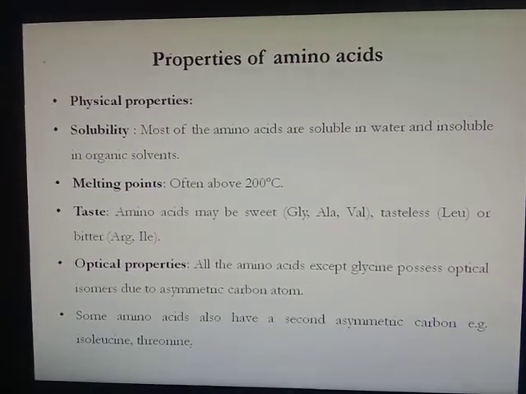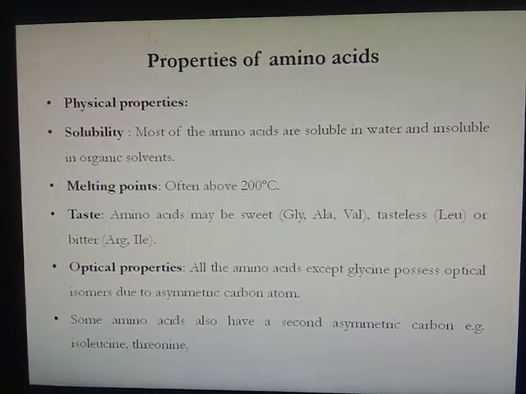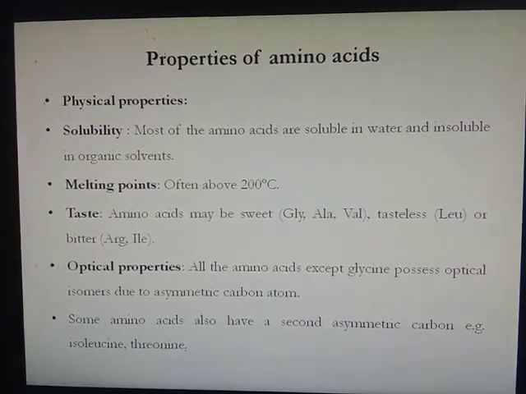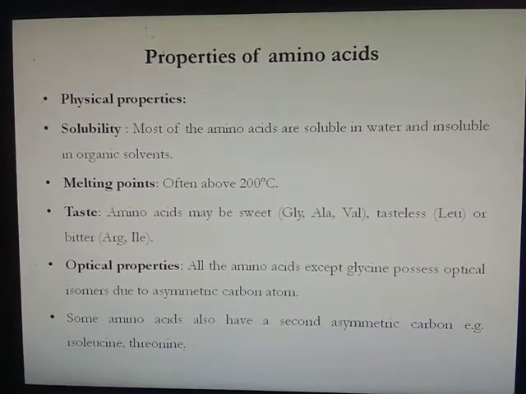For example, glycine, alanine and valine, these amino acids are sweet in taste, whereas leucine is tasteless, whereas arginine and isoleucine, these amino acids are bitter in taste.